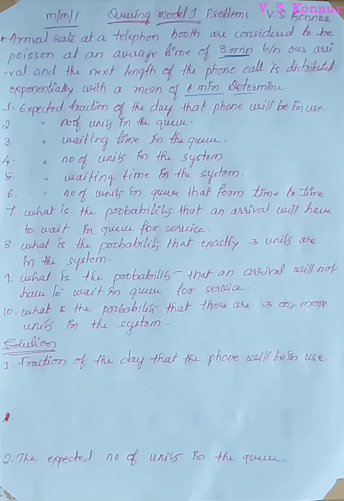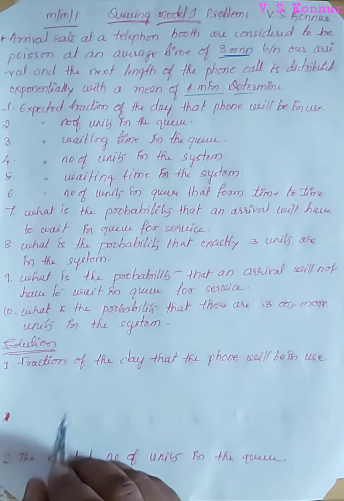This is the question which is given, and there are 10 to 12 formulas in M/M/1. Those 10 formulas are used to solve this type of problem. Another model is M/M/2, and there are 10 formulas used to solve M/M/2, that is the second model. In this first model, only one server will be there, so the one-server formulas are used to solve this type of problem.